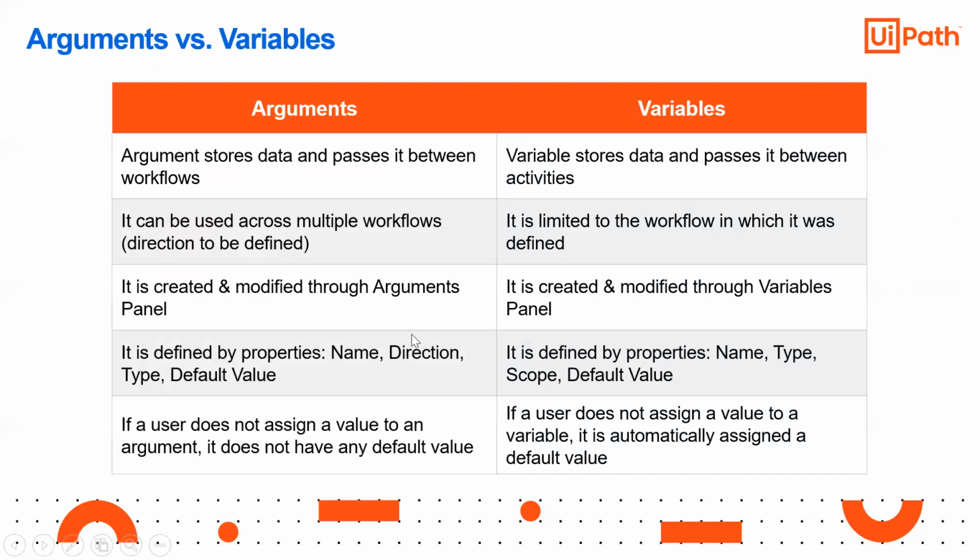So, arguments and variables. Argument stores the data and passes it between workflows, or between different sequences, whereas variable stores the data and passes it between the activities or inside the sequences. So arguments, what we have discussed, can be used across multiple workflows, whereas a variable is limited to the one workflow where it is defined.